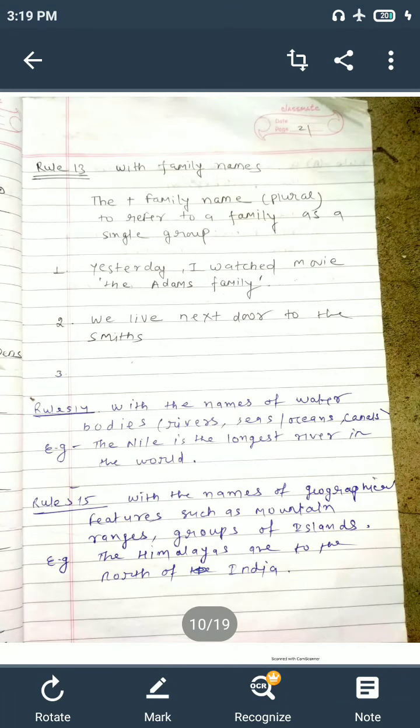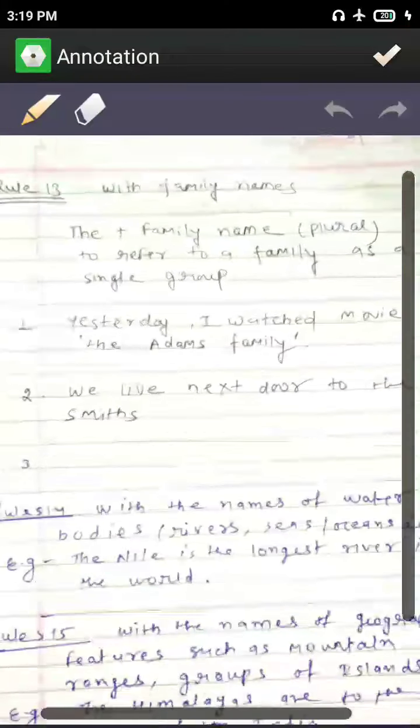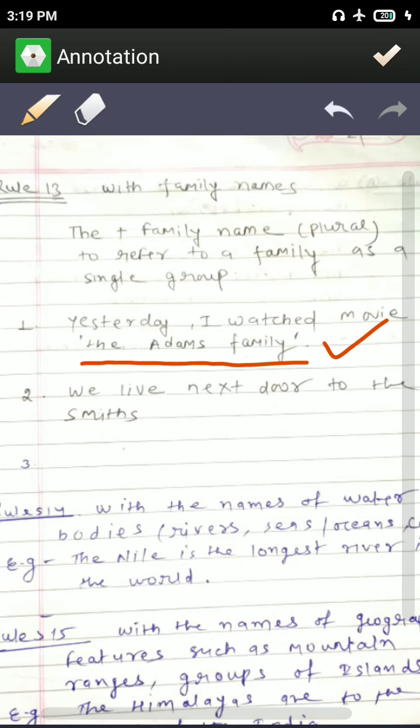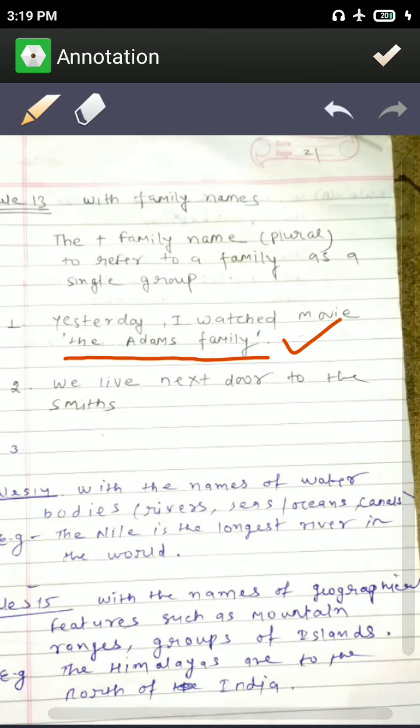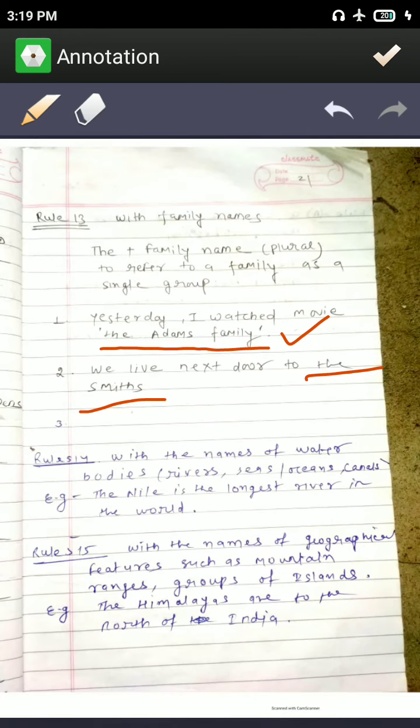Now let's move to the next rule, with family names. With family names we also use the, like yesterday I watched the movie The Addams Family. Okay, The Addams Family is a very nice movie and I watched it yesterday. We live next door to the Smiths. Okay, the Smiths is also a family name, Mrs. and Mr. Smith, like that.